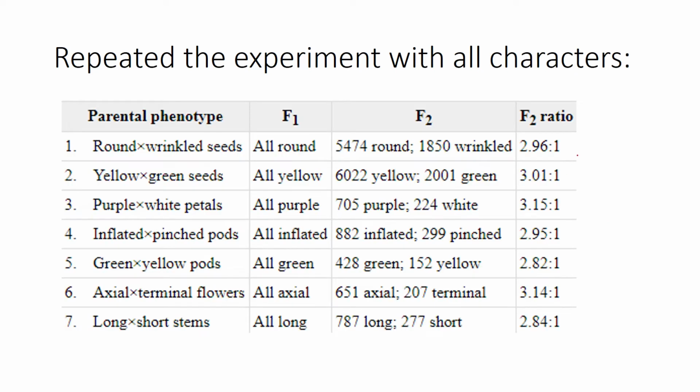He repeated the experiment with all other characters and got approximately the same result, 3:1. Whether these are round or wrinkled seed, in F1 generation all are round, and when he sowed all the round seed, on those plants he got 5,474 round and 1,850 wrinkled seed. So again 2.93:1, about 3:1. Every character showed the same 3:1 ratio in F2 generation, whereas in F1 generation, only the dominant phenotype is present.